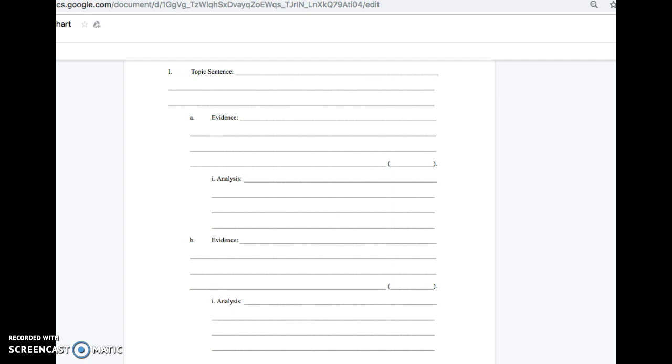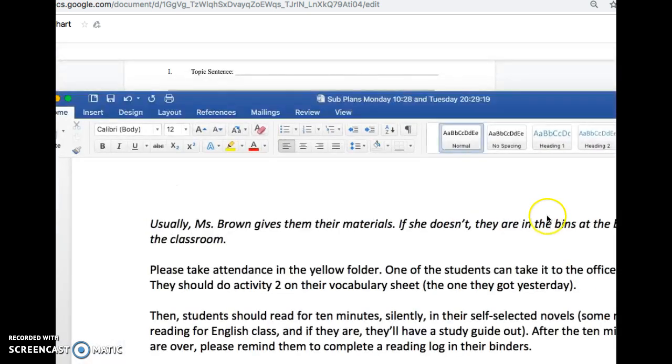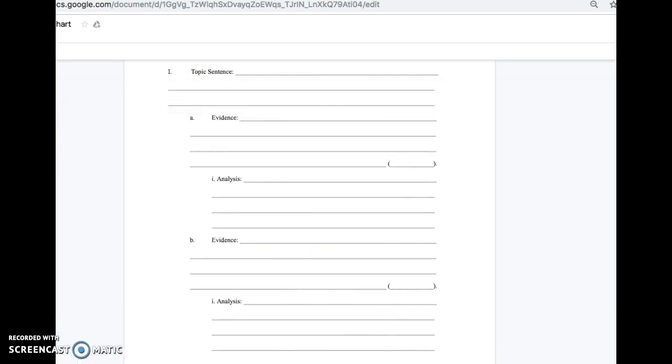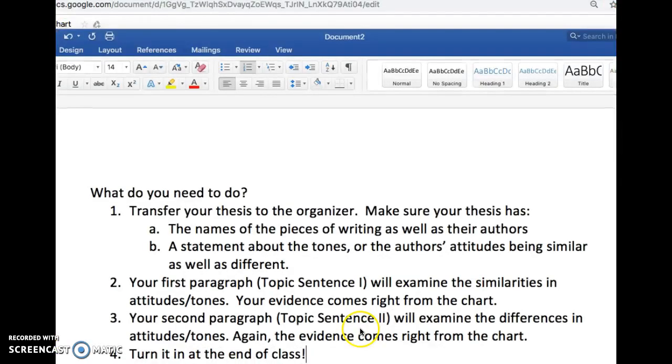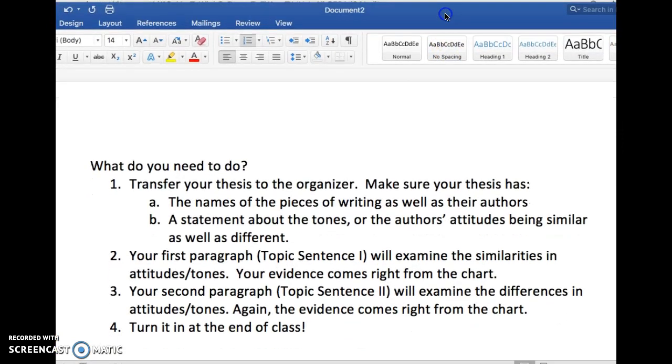The reminder sheet that you will get is also, let's see, right here. So you're going to transfer your thesis to the organizer. You're going to make sure it has the names of the pieces of writing as well as the authors, statement about the tones or attitudes being similar as well as different. And then the organizer is broken up into 2 paragraphs. Again, the first one, similarities, second, differences.